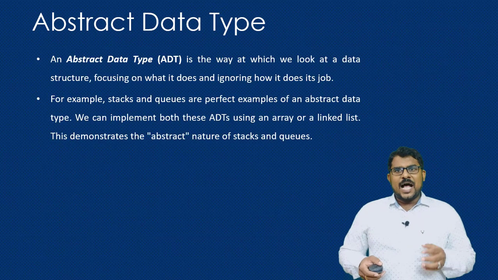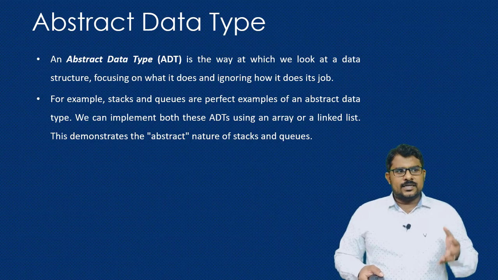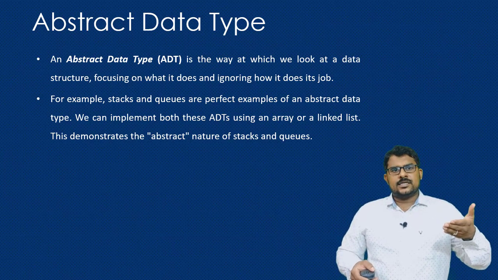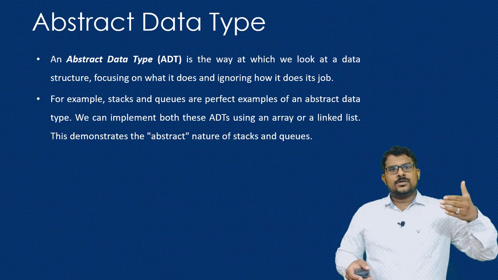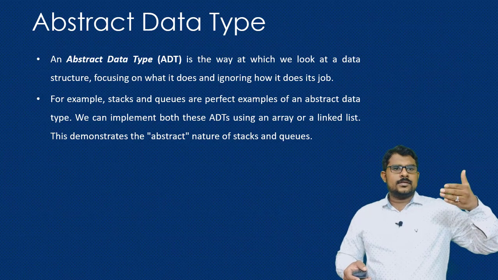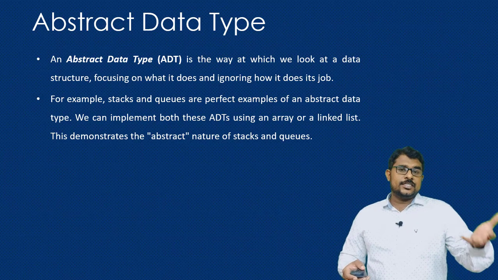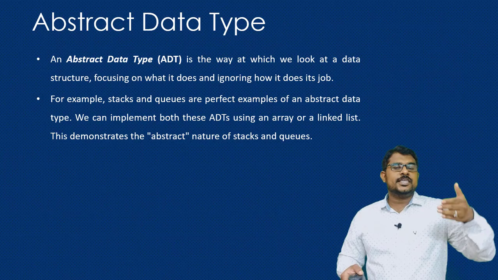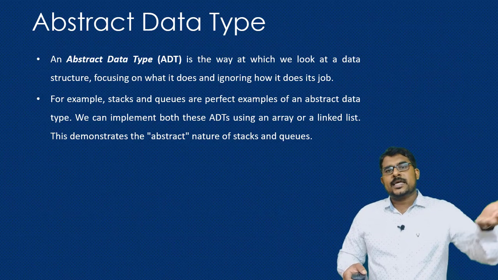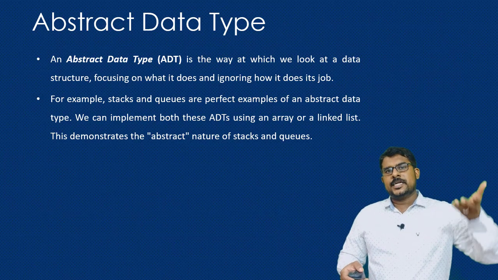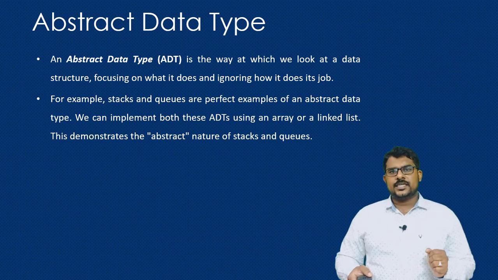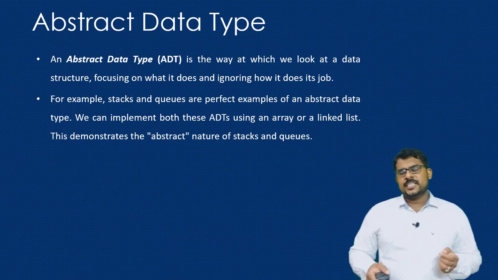Abstract data type. Abstract data type is like you are going to view the data structure in such a way that you are going to ignore the implementation details of the data structure. We are going to see what are the operations that can be performed by the data structure, hiding the complexity of the data structure. We see with an example.